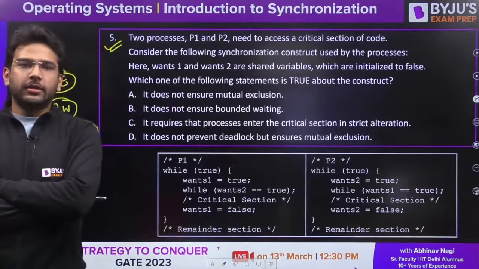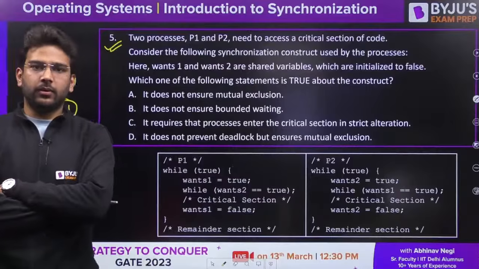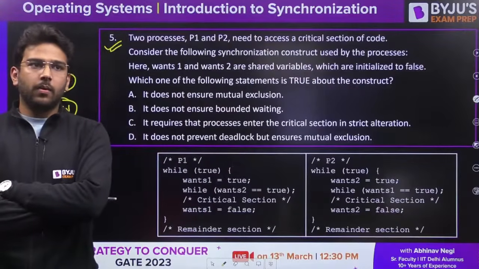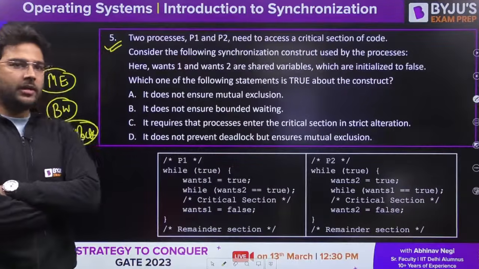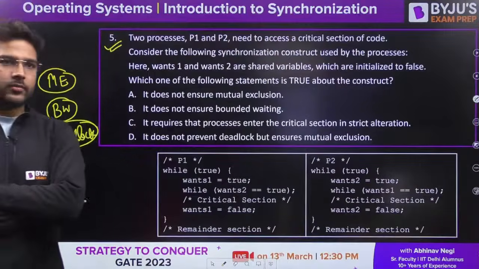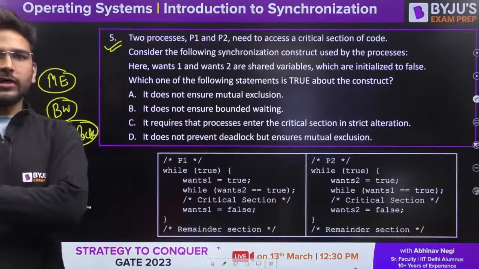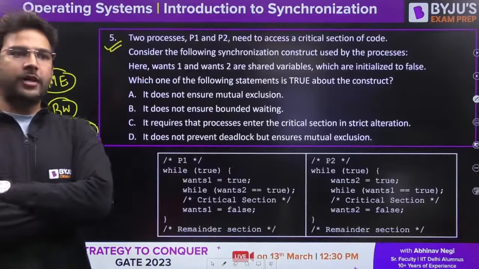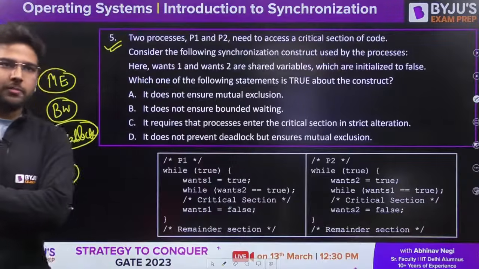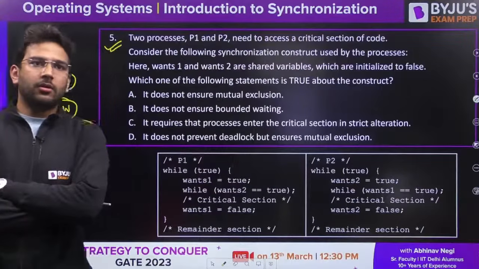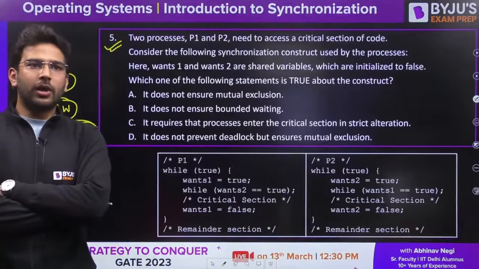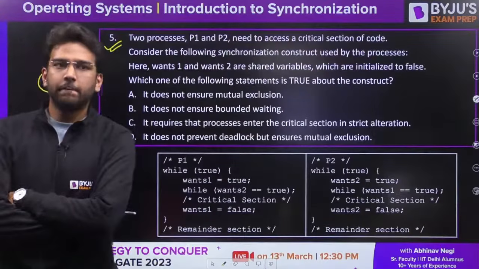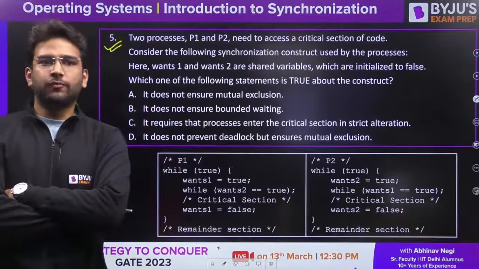Yes, what should be the answer, guys? Anyone getting the answer? First of all, check for mutual exclusion. You have to find the correct statement, the true statement. Wants1 and wants2 are shared variables which are initialized to false.